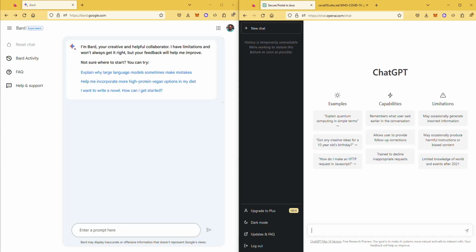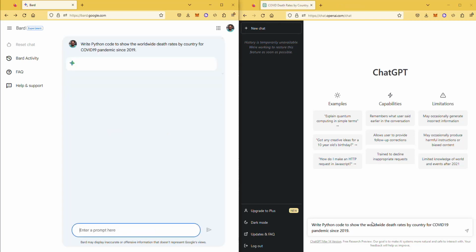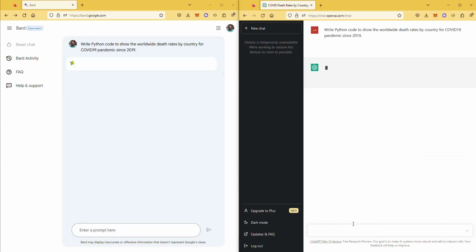All right, here's the first question. The first question I'm going to ask is, write a Python code to show the worldwide death rates by country for the COVID-19 pandemic since 2019. So I'm being very specific. Let's see how these technologies do with this question.